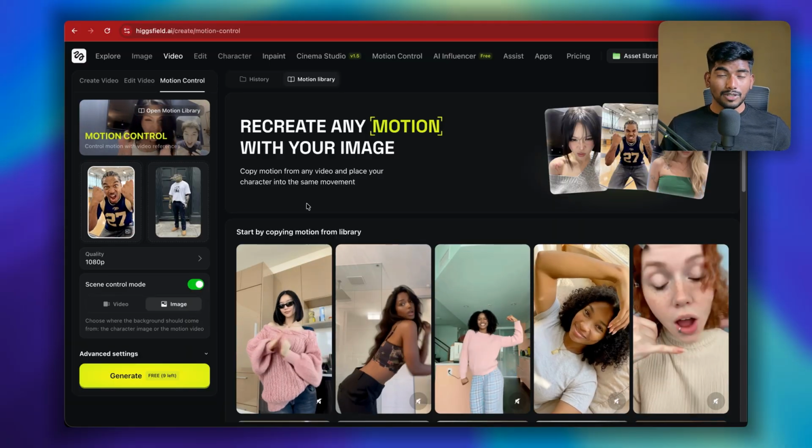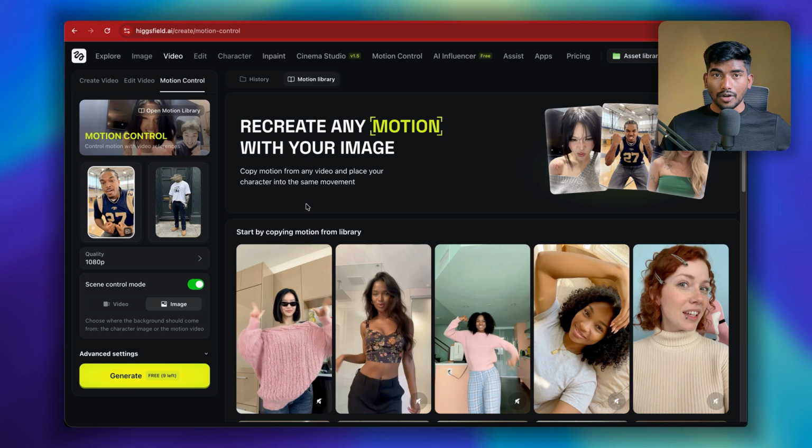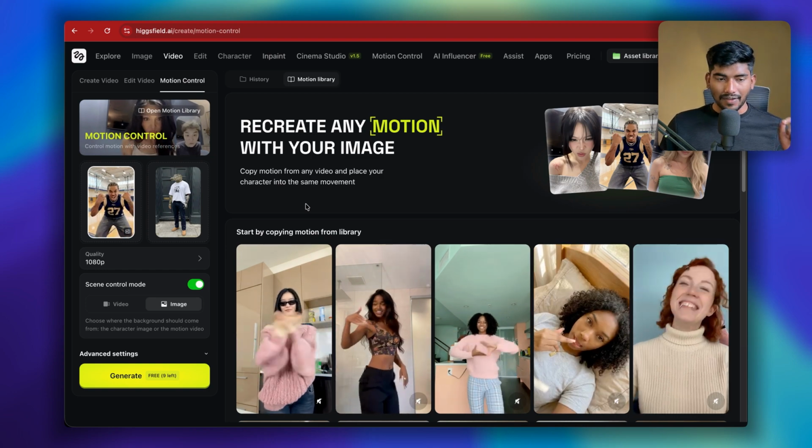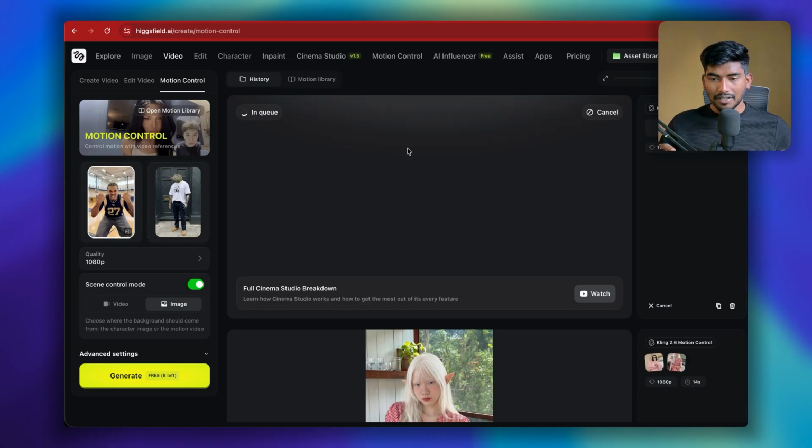So now you can also perform certain tasks. You can upload your video and your character will take the motion of your video and it will be designed in that way. Let me just click on this generations here. So I'll click on generate, and this is where the generation will happen. We'll wait for the generation to finish and we'll be coming right back here.